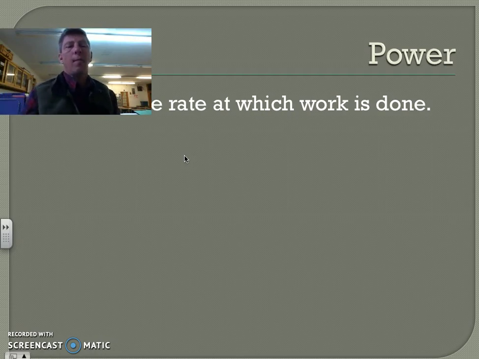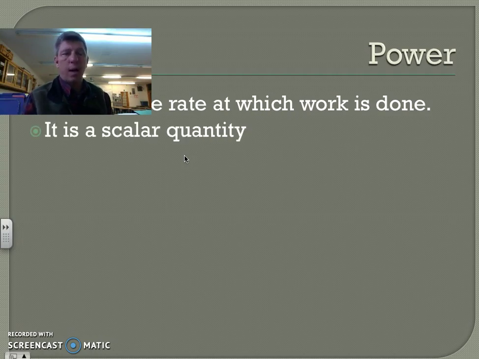Today, we're going to talk about how fast we do that work. If I lift that 1 Newton object to a height of 1 meter in 1 second, I will have expended 1 watt of power. If I lift that same object to a height of 1 meter in 10 seconds, then I will only have expended 0.1 watts of power.